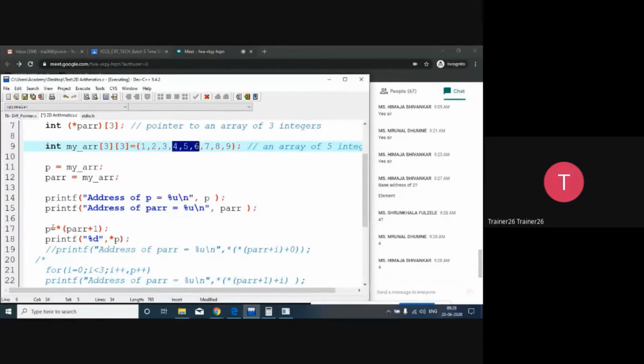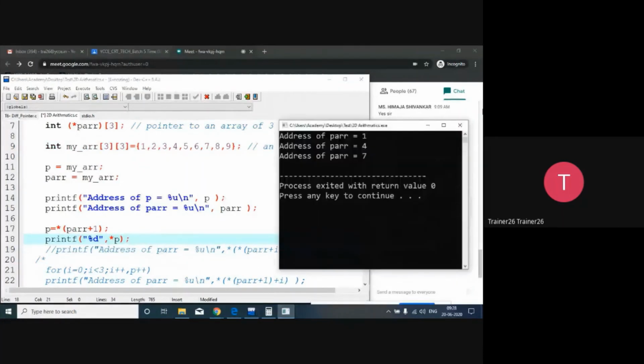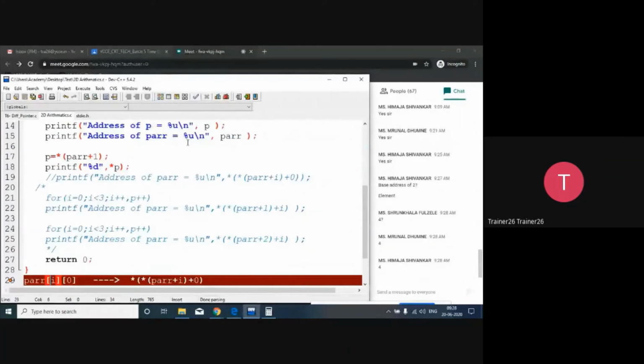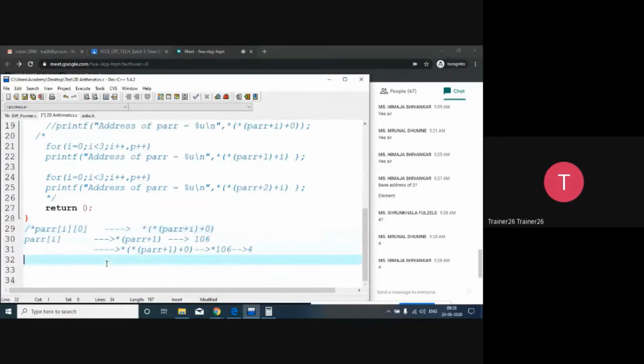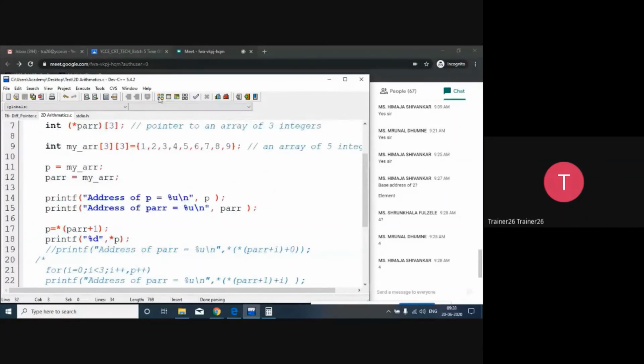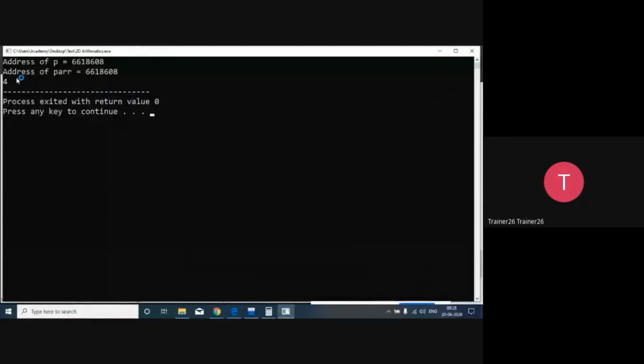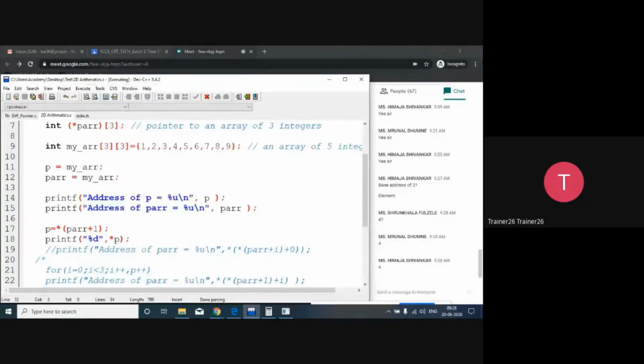That is available in P. So that's why I've given the address of an element. And if I will apply the star P, so 4. That's why compile. Sorry, मैंने नीचे में कुछ चीजें लिख के रखी हैं, so I have to comment those things. Then it is going to get executed. So control S, compile. Well, answer is 4. So yes, answer is 4.